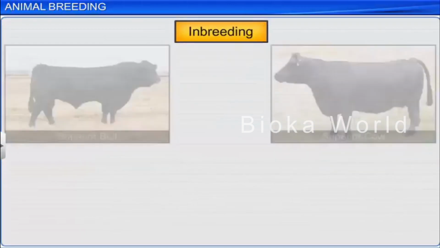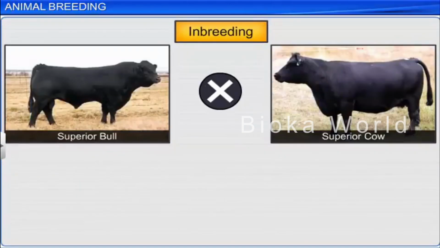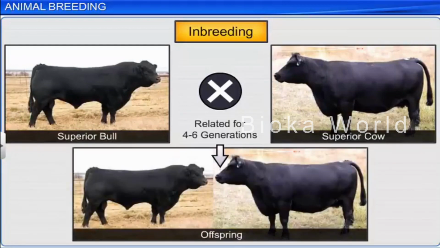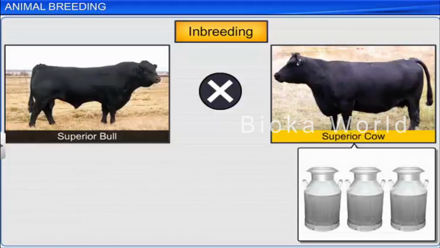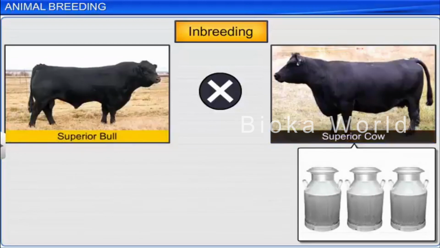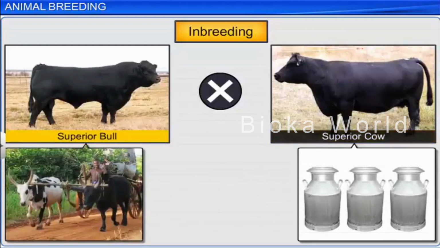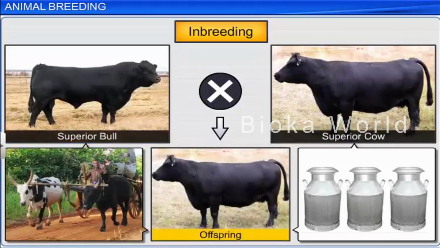Animals selected for inbreeding are of superior quality and are closely related for 4 to 6 generations. A superior quality cow is one that produces more milk, and a superior bull is one that is a strong draught animal and gives rise to superior offspring.